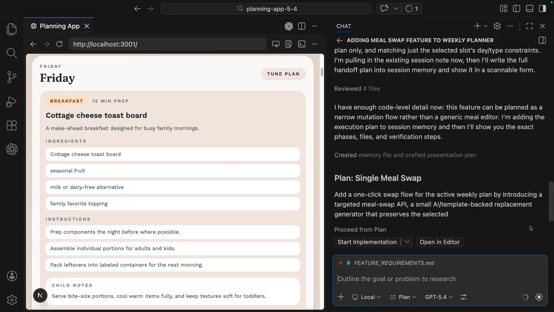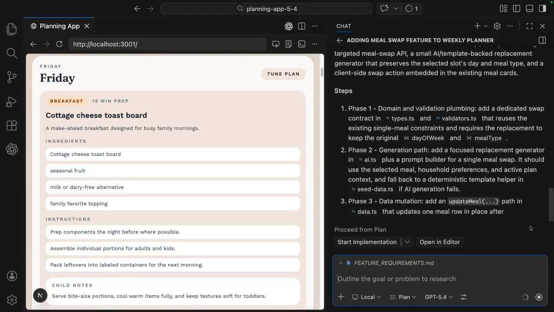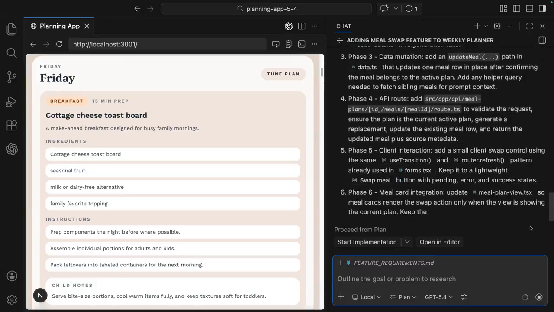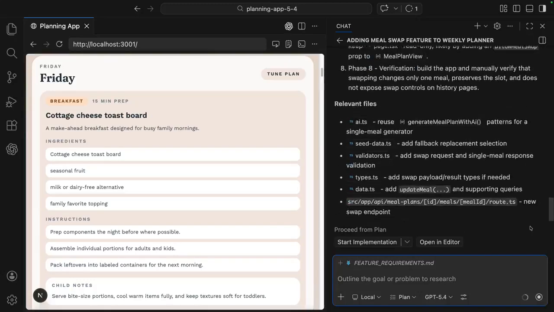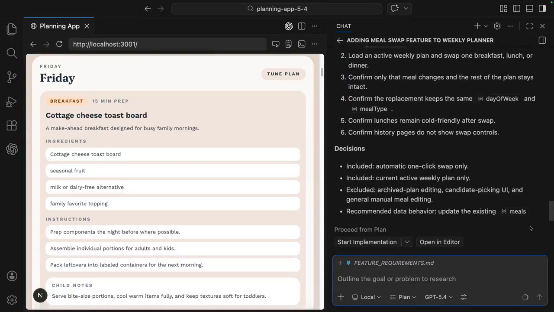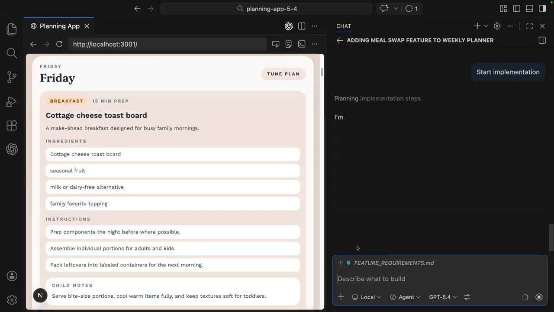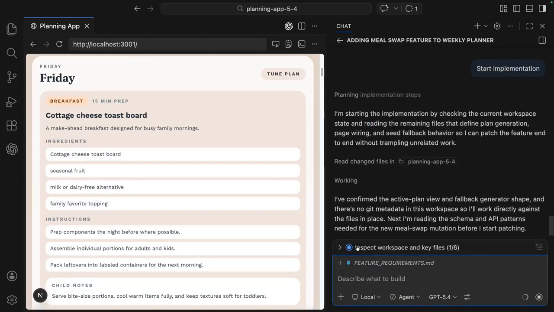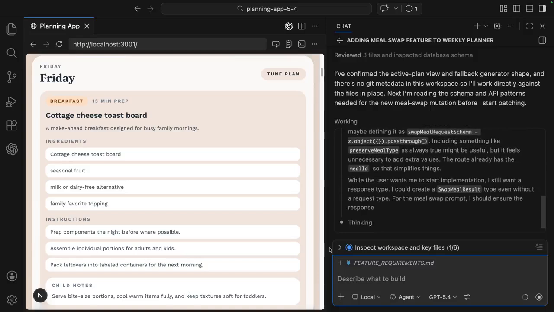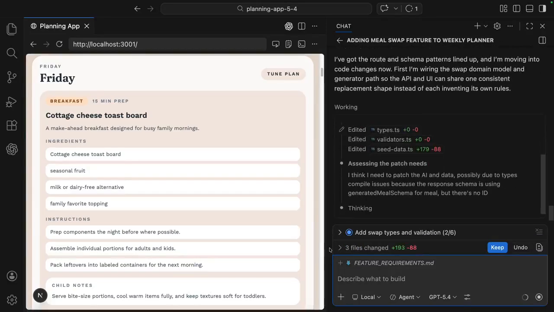While this may seem like a simple task, there are actually a lot of moving pieces in this app that it needs to account for, and we can see the model break down each of those phases and files as it creates a comprehensive plan. Now, if we move to implementing this plan, we can see that pragmatic reasoning even further as it efficiently executes this multi-step task.